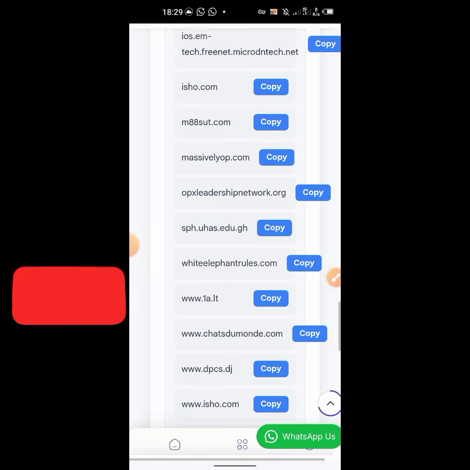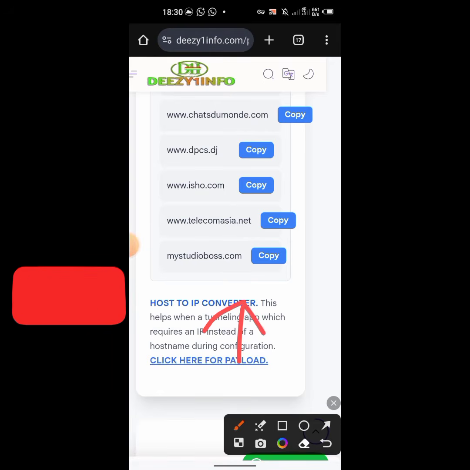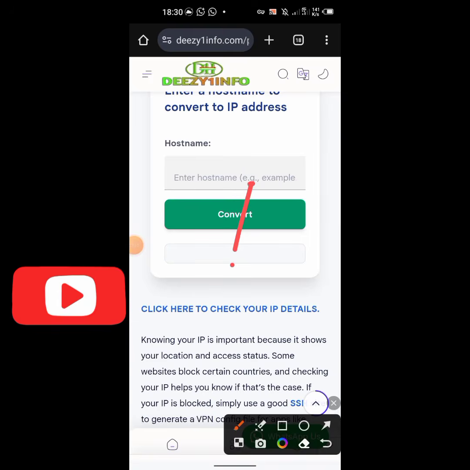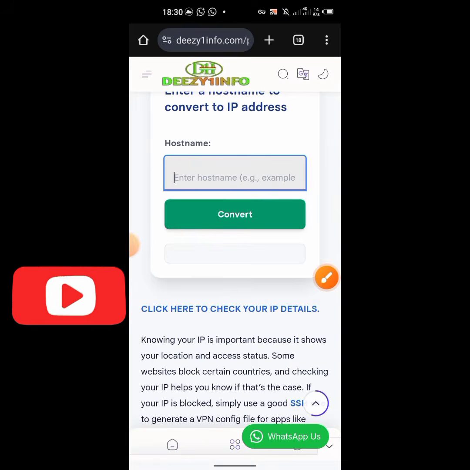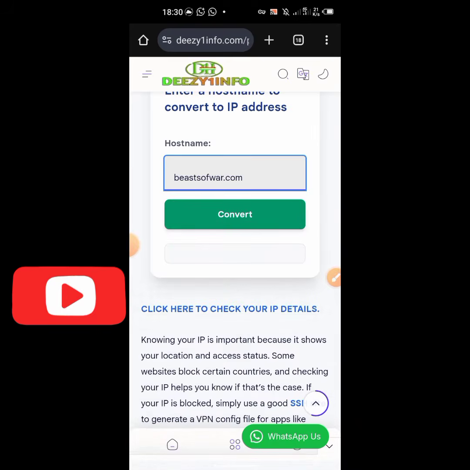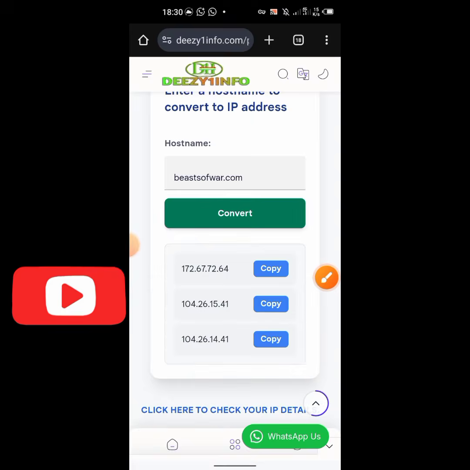So let's scroll down to the host to IP converter. There it is, you click on it. Then you scroll down a little, and you paste the host name here. Then you click on convert. Good, it has converted the host name to some IP addresses for us.